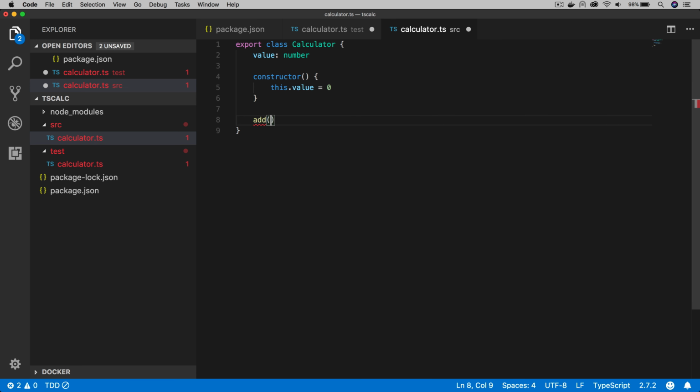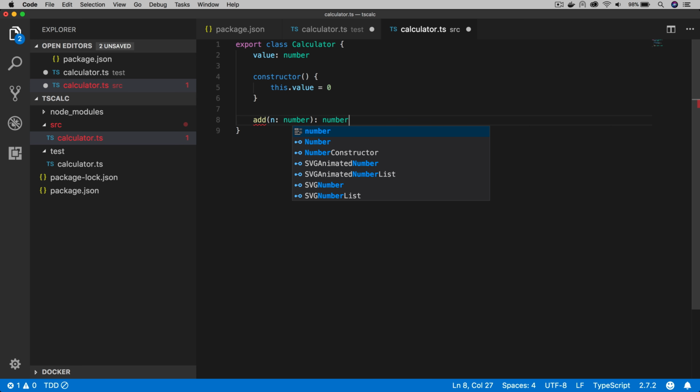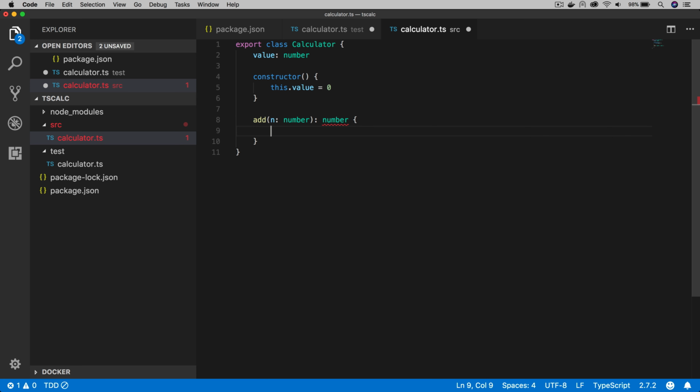Adding type information into the signature of this method. As we're using TypeScript, we can make use of this so that any parameters that are the wrong type would result in a compile error. We're just going to return 0 as a default behavior because I want to see this test failing properly.